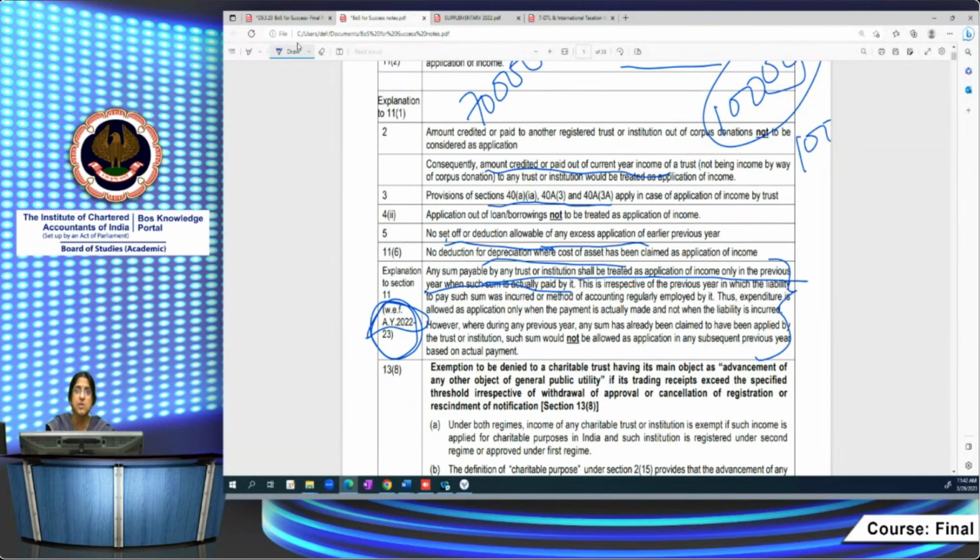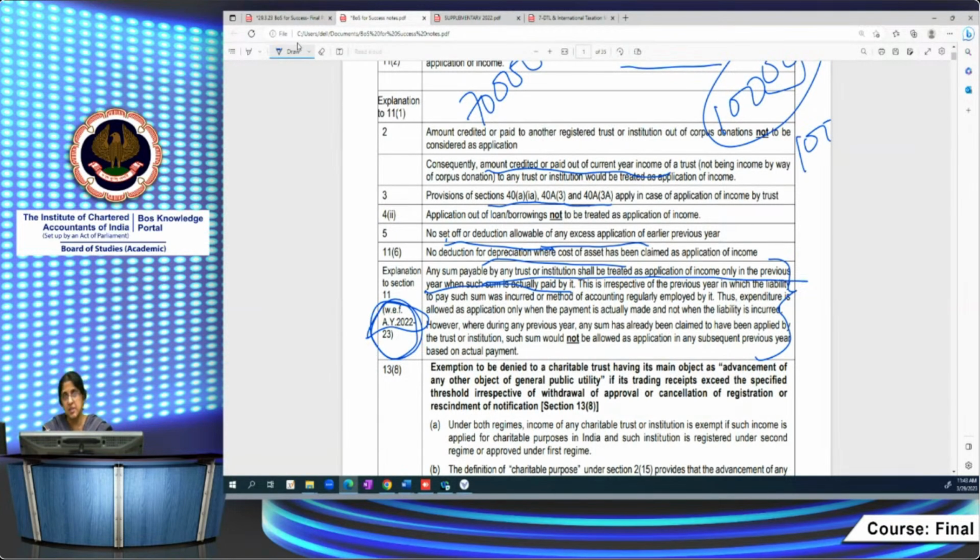When this condition was not there, on accrual basis itself, the application was claimed. So at the time of actual payment this year, again, we will not get it because it relates to assessment year 21-22 earlier. But if it relates to assessment year 22-23 or a later year, the trust will be getting the benefit only on actual payment.